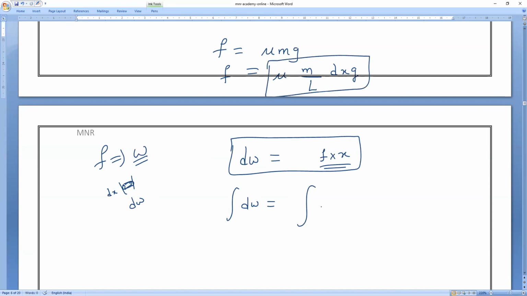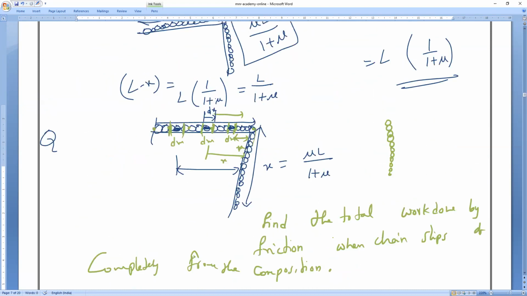Check it. What is the force? Mu M divided by L into dx into g into x. Is it right or wrong? Everybody? And the limits, can you tell me? From 0 to where? Check it, all of you, the limits.